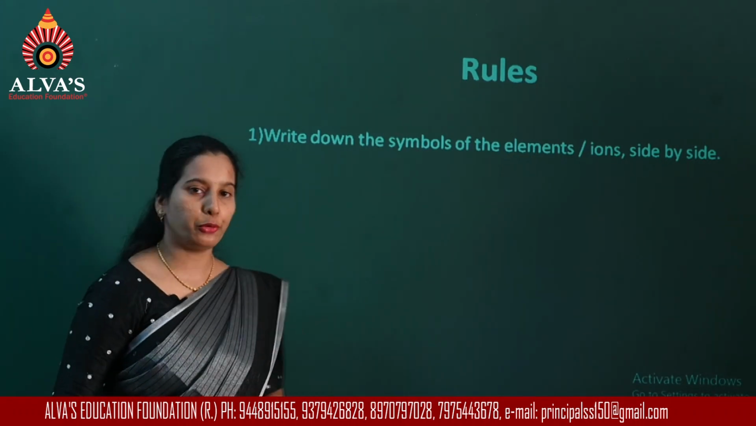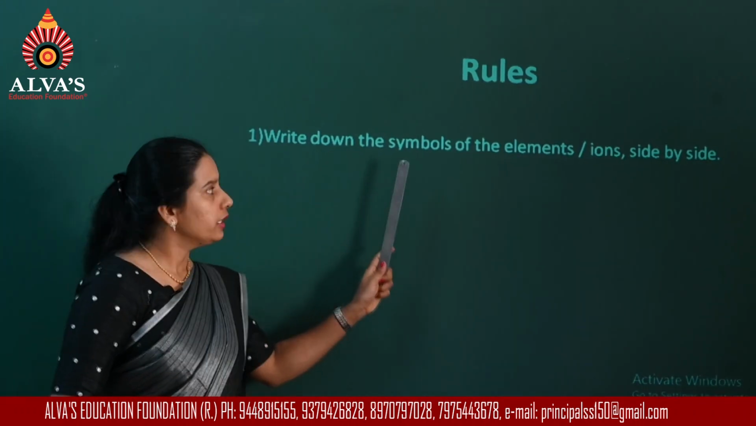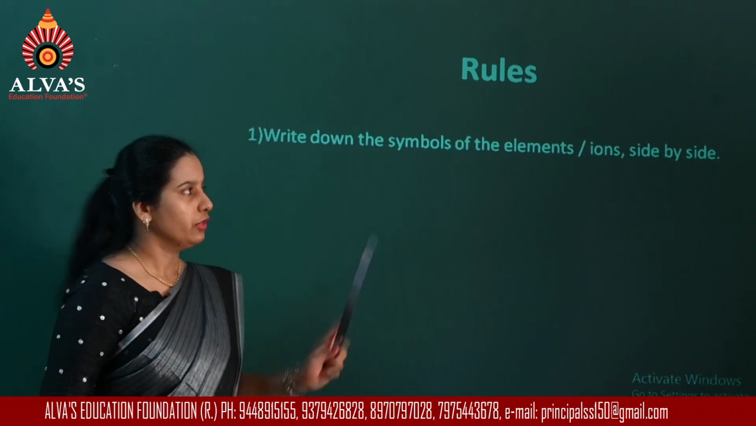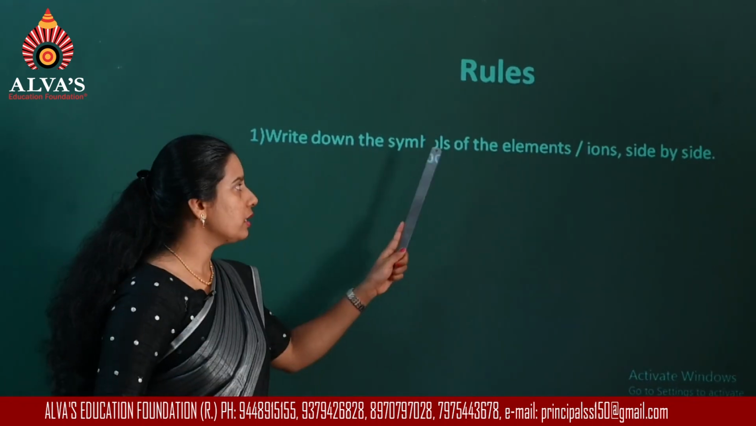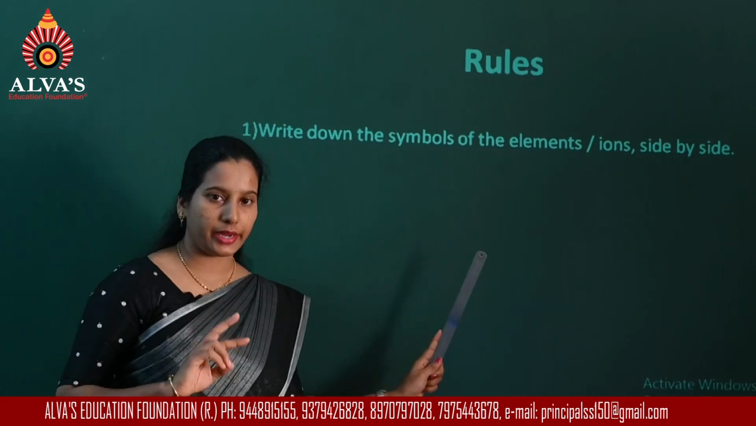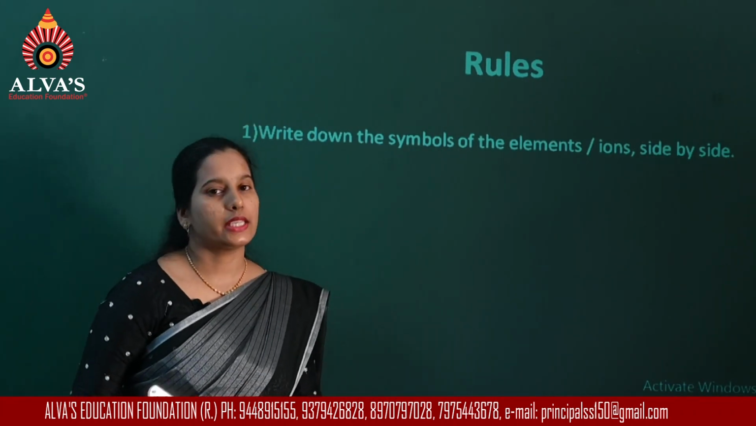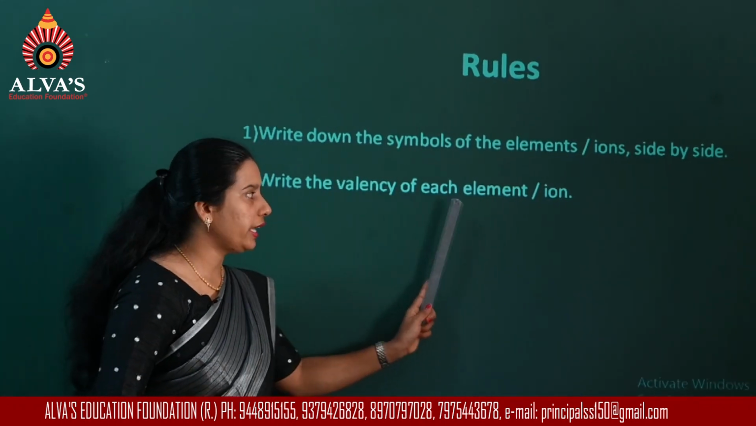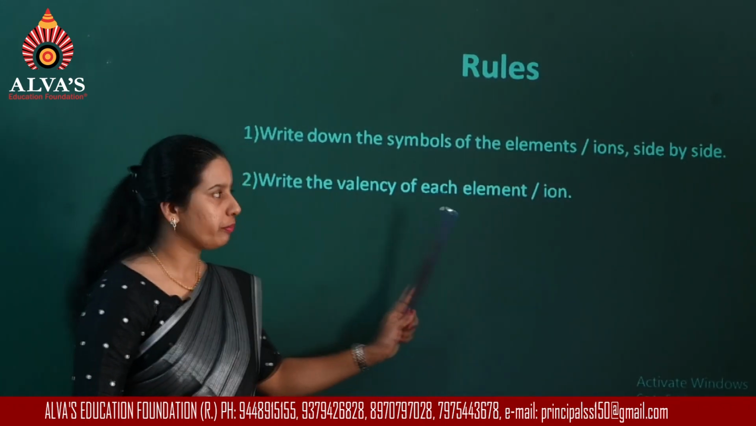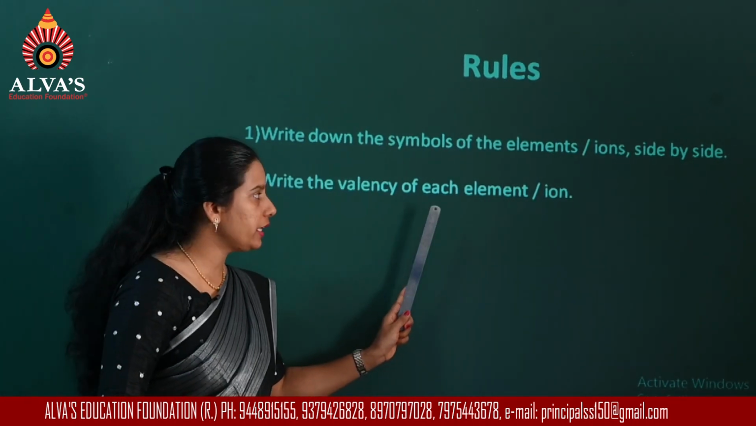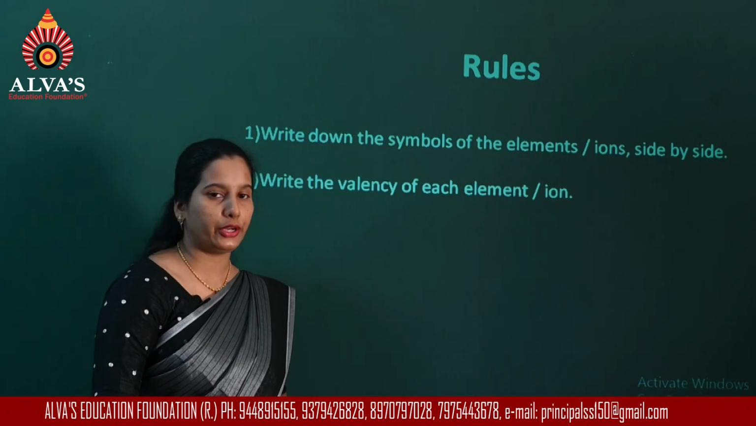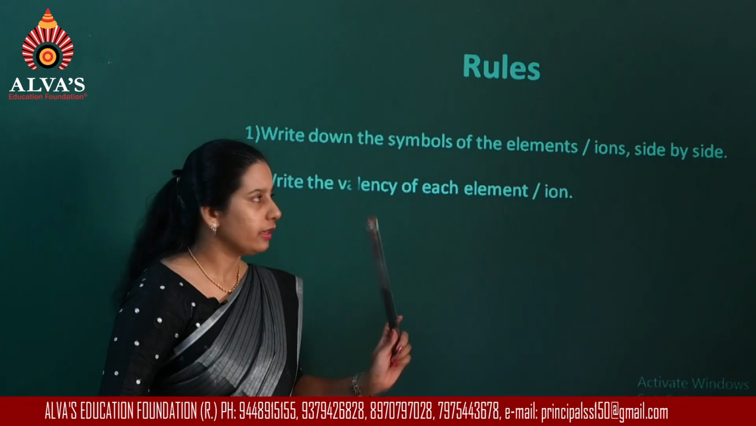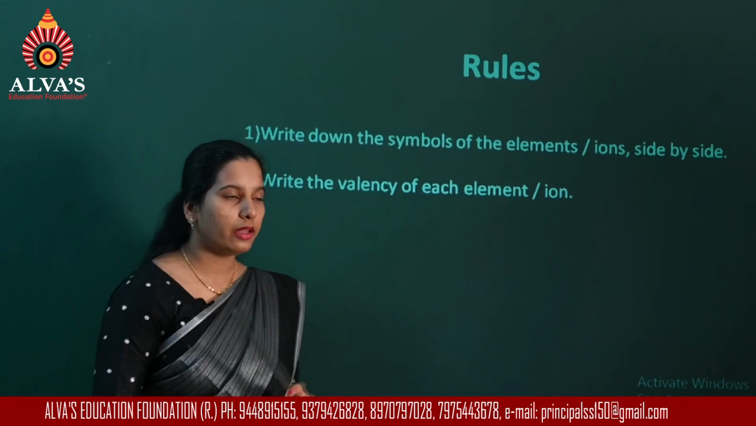Now first, what you have to do? You have to write down the symbols of the elements that are combining, or ions, side by side. Then write down the valency of each element or ion. Now regarding this ion and the term valency, I'll be telling you what these terms are later.